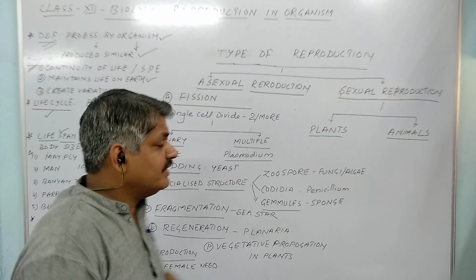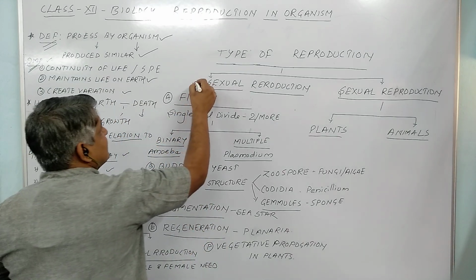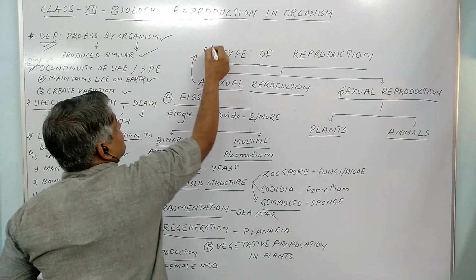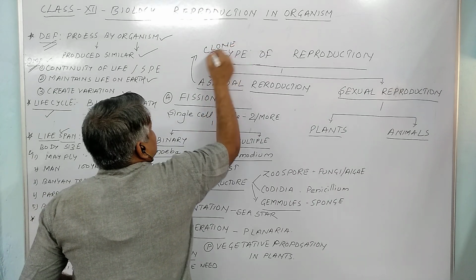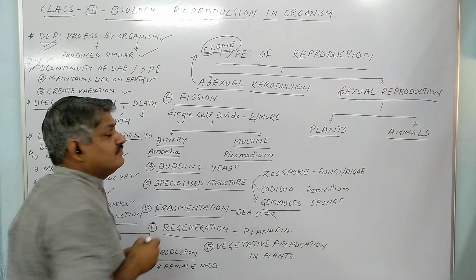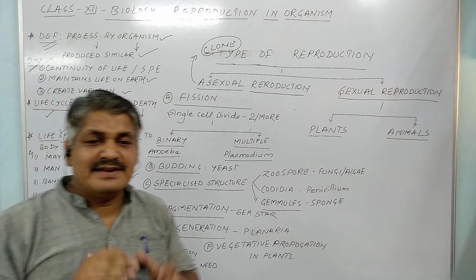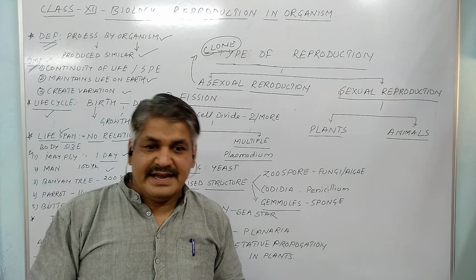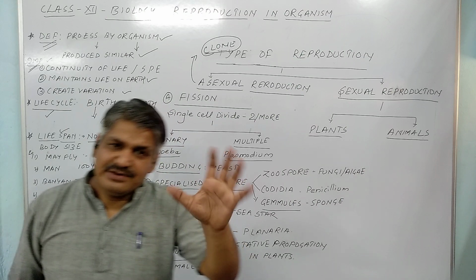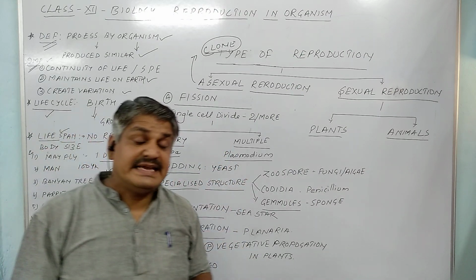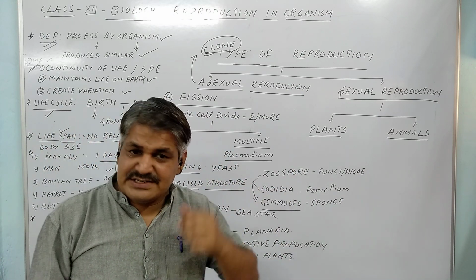One thing we have to remember about asexual reproduction is the clone. Normally, these questions arise in the board classes. What is a clone? A clone is a similar copy of the parent, exactly similar in phenotype, that is physical appearance, and in genetic makeup, that is genotype.